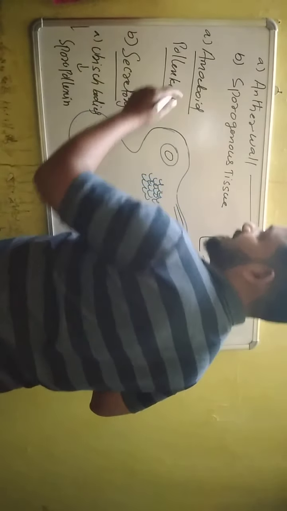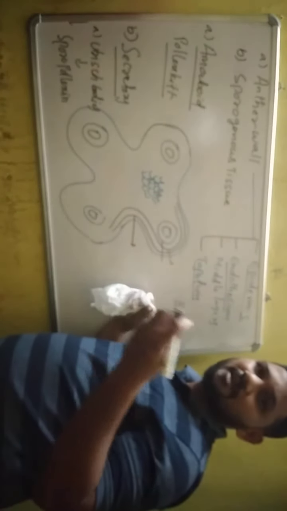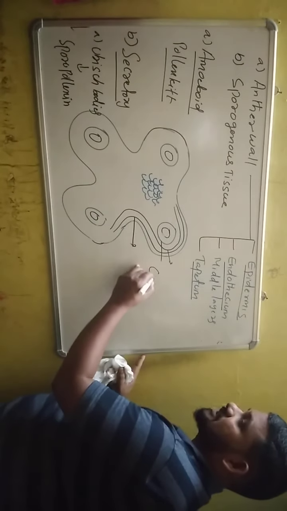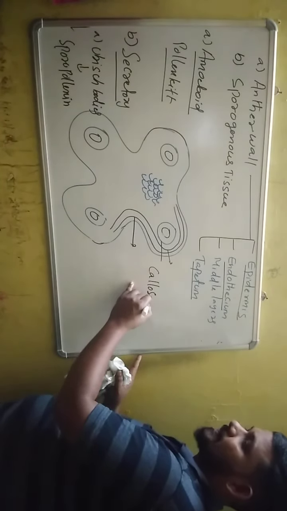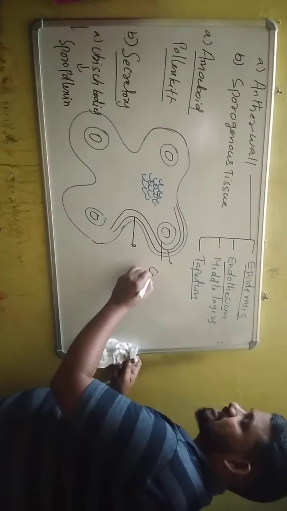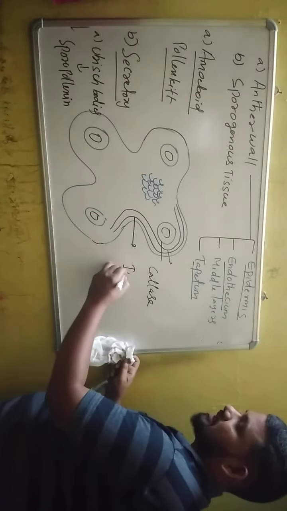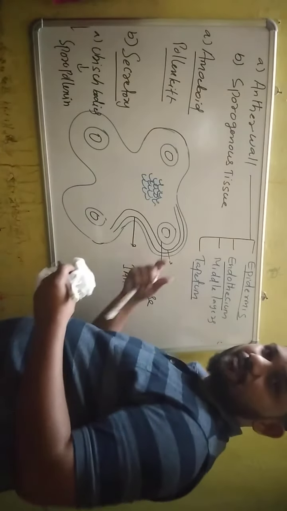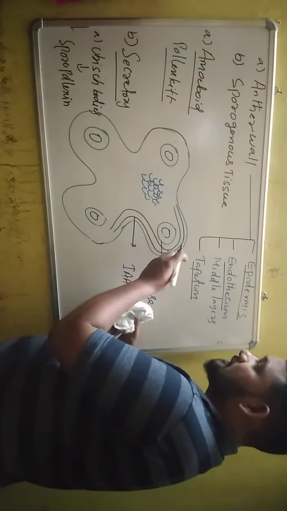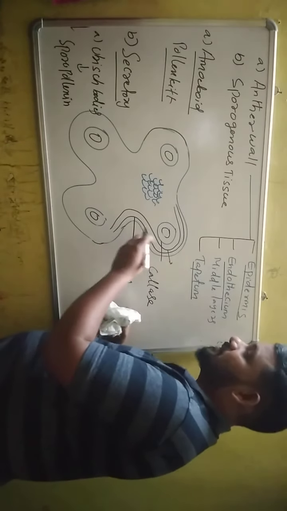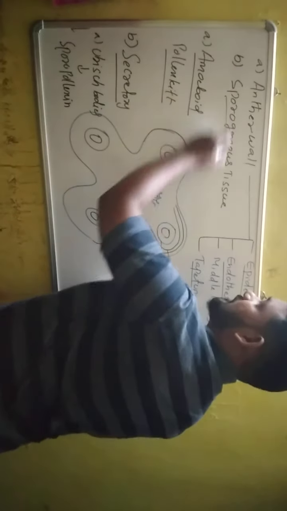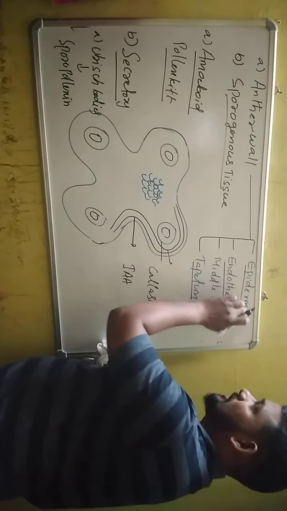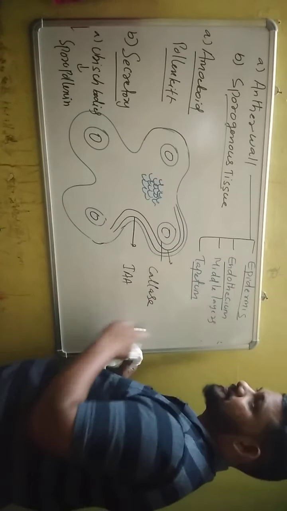So what is pollenkitt? It is a sticky yellowish substance present on entomophilous flowers. And this secretory tapetum also secretes callose. It also secretes enzymes like callase and hormones like indole 3 acetic acid. But ultimately at the time of dehiscence, the tapetum is completely utilized, and the tapetum nourishes the developing sporogenous tissue. So these are the four layers of anther wall: epidermis, endothecium, middle layers and tapetum.